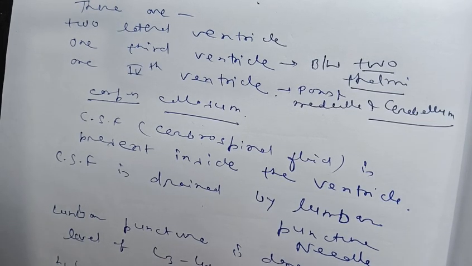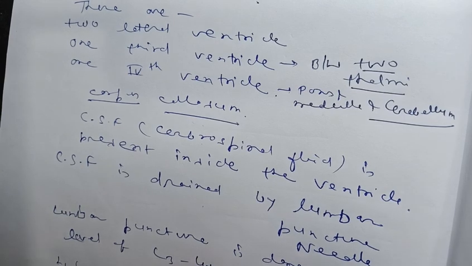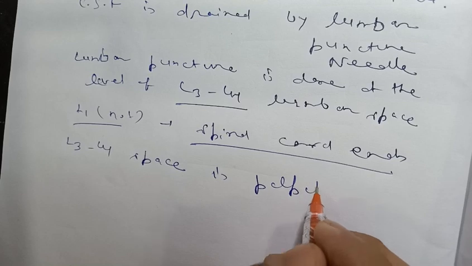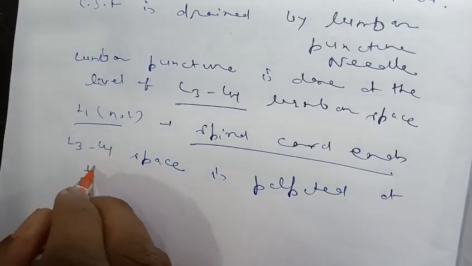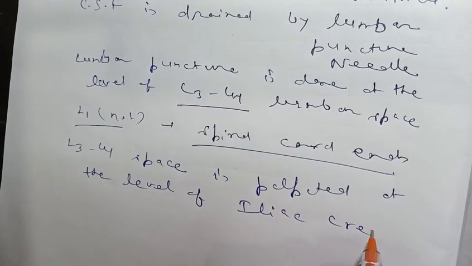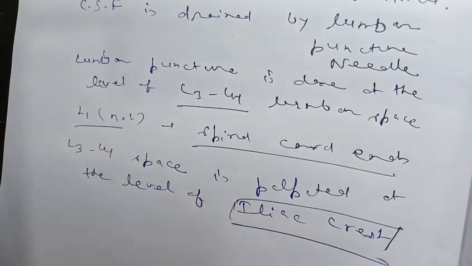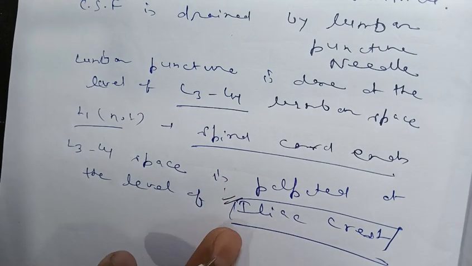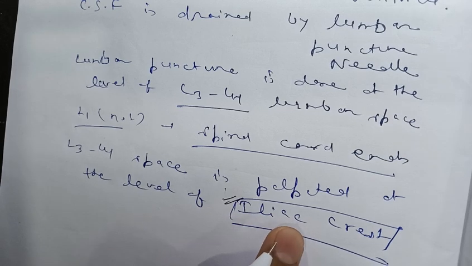And how is it palpated? This L3-L4 space is palpated at the level of the iliac crest, and this iliac crest is present in the iliac bone. The hip bone has three parts: one is the ilium, second is the ischium, and third is the pubis. The iliac crest is a bony elevation present in the ilium. At the level of the iliac crest, we palpate the L3-L4 lumbar space and the lumbar puncture is done.